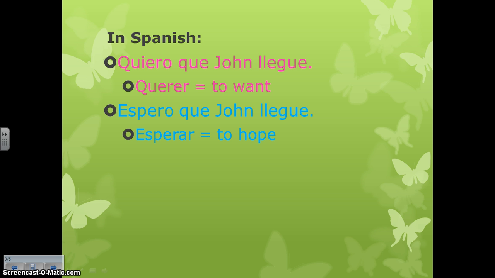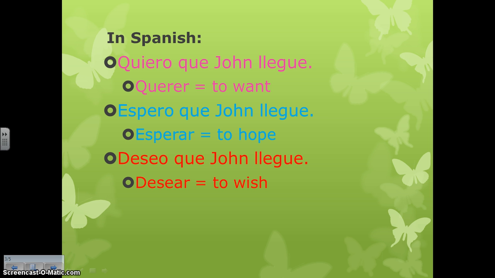Sentence number 2: Espero que John llegue. And if we want to say on time, a tiempo. Our verb esperar means to hope. So, espero que John llegue means I hope John arrives. Deseo que John llegue means I wish John would arrive on time. So again, think about those translations from Spanish to English. If we want to use the verb to wish in Spanish and we have a subject change, then we're going to use the subjunctive.